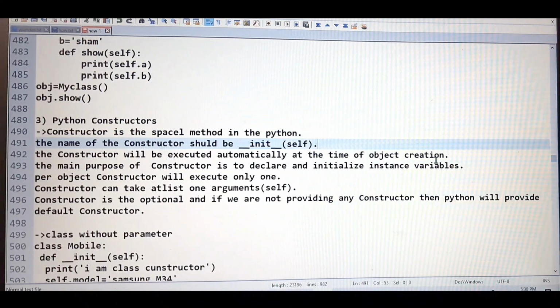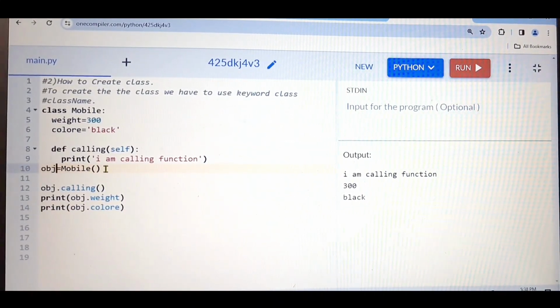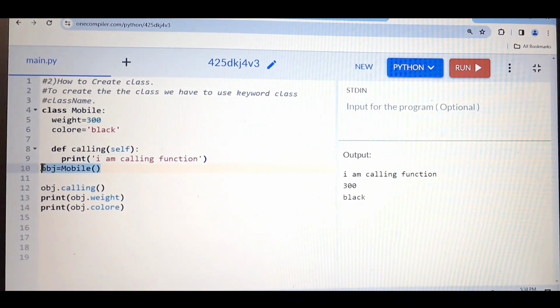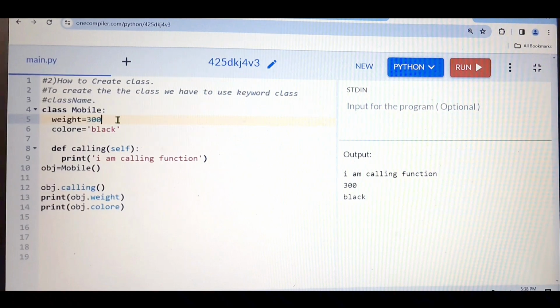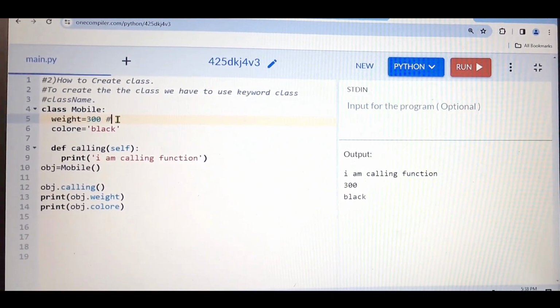Then what is the object creation? Here only: obj = Mobile(). This is the place where we are doing the object creation. Let me do one thing. For clear understanding, let me bifurcate these things.